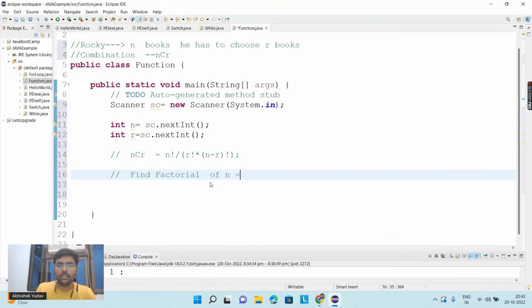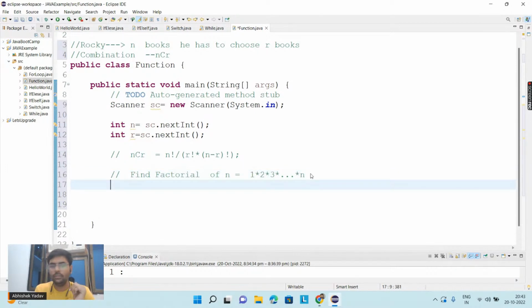Factorial of n is what? You have to start from 1 and you have to multiply till n. So guys, if you carefully observe, 1 star 2 star 3 dot dot dot star n, you are getting the starting point, you are writing the logic of multiplication, and you are executing that logic again and again. So here I will use a for loop.